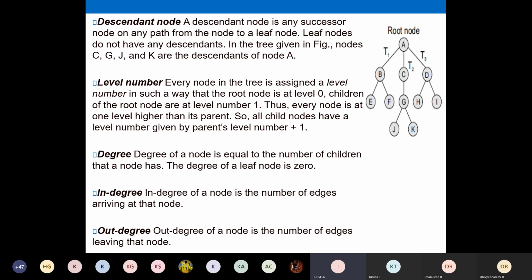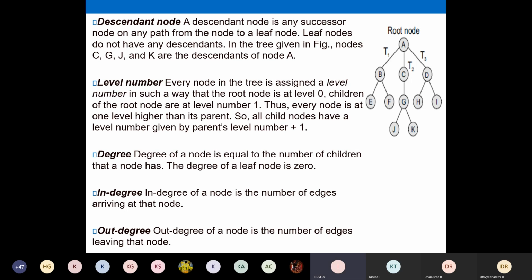So here in this diagram, what is the degree of A? Let us analyze with this diagram, then we will see more examples also. You can use the chat box and tell the degree of A, B, C. For A, B, C alone we will analyze. What is the degree of A, B, and C?